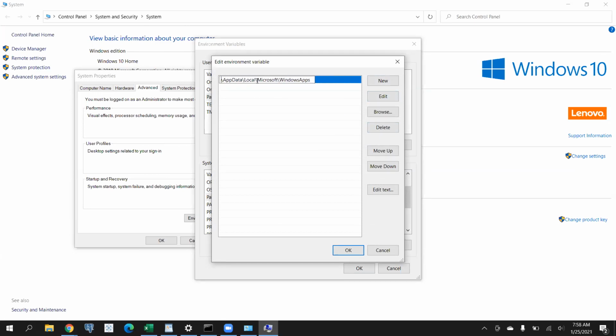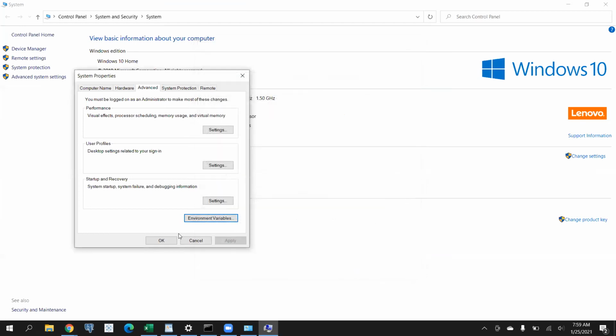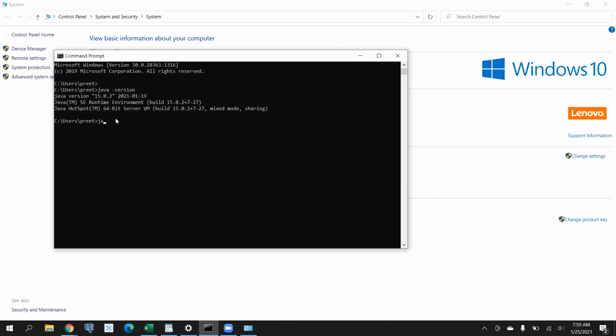Okay, and just do okay, and open a new command prompt and then see if it is still working, or you are getting Java C is not recognized as an internal or external command. Still working. It is still working.